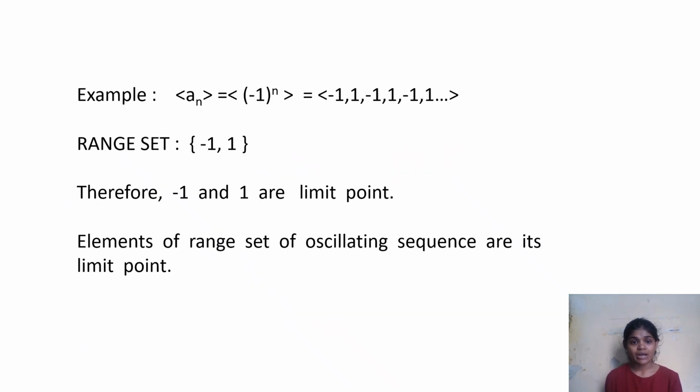Now let's take an example of the sequence (-1)^n, which is the sequence -1, 1, -1, 1, -1, 1 and so on. Its range set is {-1, 1}. Therefore -1 and 1 are its limit points. There is a result which says that elements of the range set of an oscillating sequence are its limit points.